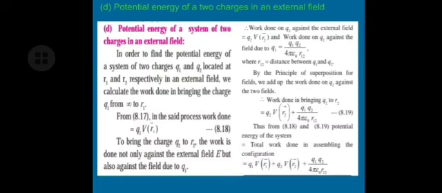Okay, so to bring the first charge Q1 from infinity to the position R1 in an external field, the work done is given by a simple formula V(R1) into Q1. Right?